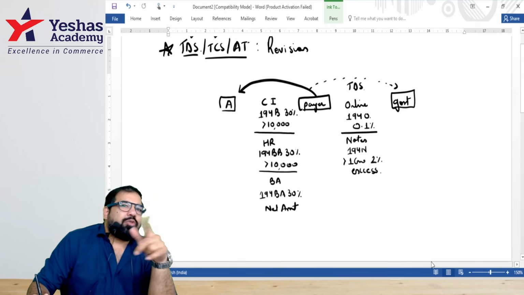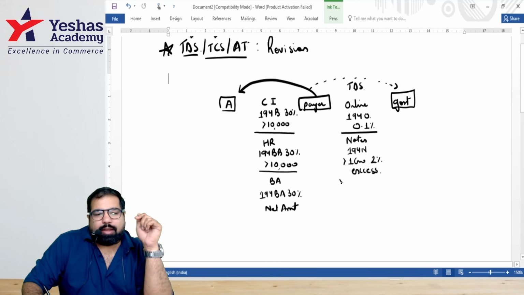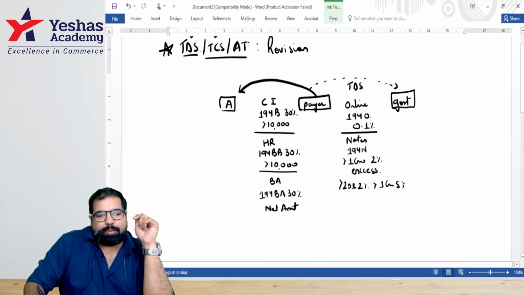And if in the last 3 years you've not filed a return, is there a punishment? Yes. The punishment is that if you withdraw more than how many lakh? 20 lakh, there will be 2%. And more than how many crore? 1 crore, there will be 5%.